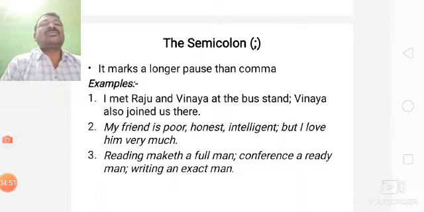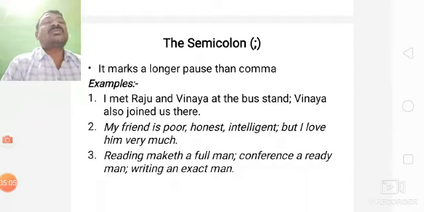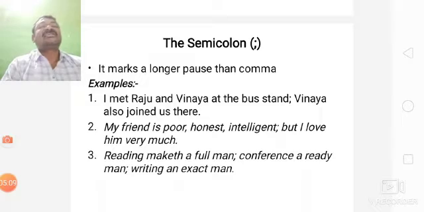I met Raju and Vinay at the bus stand. Then Vinay also joined us there. Then we use semicolon. By using semicolon, we join one more sentence, that is, Vinay also joined us there. Then, my friend is poor, comma, honest, comma, intelligent, semicolon.